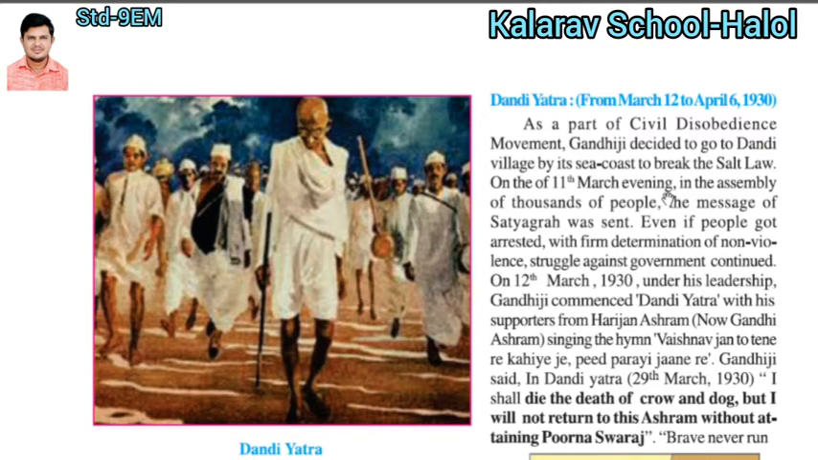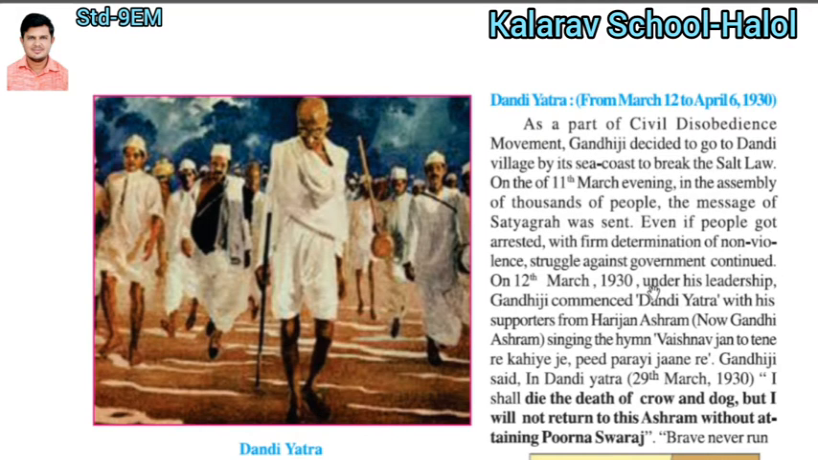On the 11th March evening, in the assembly of thousands of people, the message of satyagraha was sent by Gandhiji, even if people got arrested. With the firm determination of a non-violent struggle, if any person was arrested by the East India Company's soldiers, they could not reply to the East India Company officer. Gandhiji wanted this movement to be totally non-violent. The struggle against the government continued on 12 March 1930.